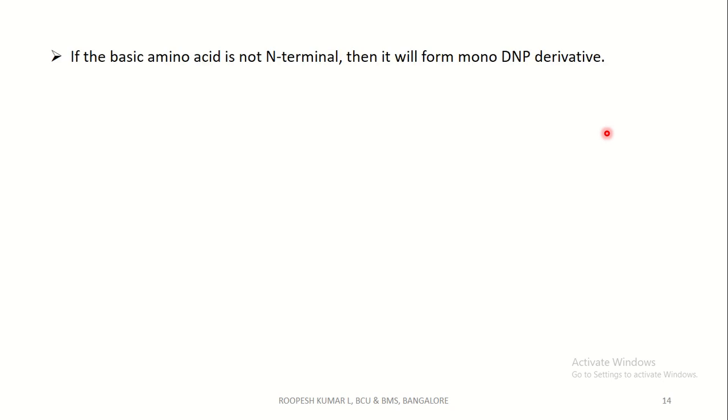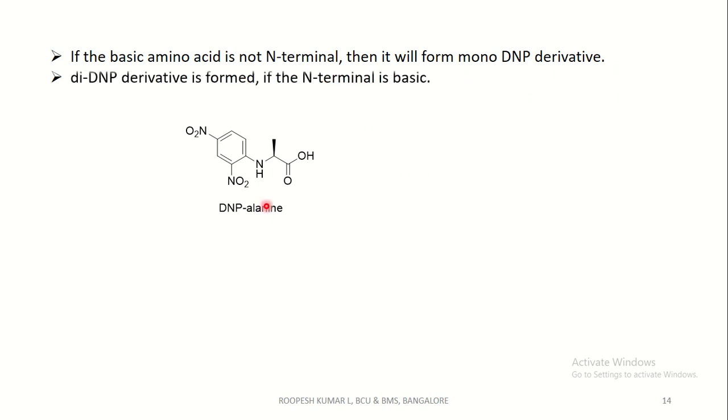If the basic amino acid is not N-terminal, then it will form a mono DNP derivative. For example, this is not an N-terminal amino acid, and this is not a basic N-terminal. So there is only one amino group, hence a mono DNP derivative.